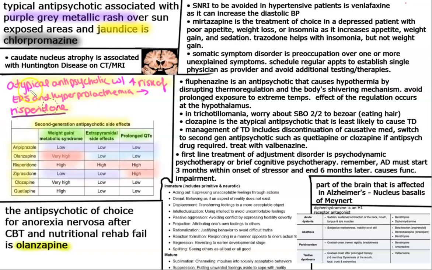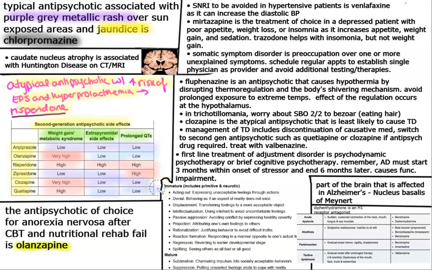For clozapine, you're going to see low chances of extrapyramidal symptoms and low prolonged QTc, but the chance of metabolic syndrome is very high. So remember, clozapine and olanzapine are going to cause increased amounts of weight gain. And then lastly, we have quetiapine. It also causes weight gain, but it has a low chance of causing extrapyramidal side effects as well as prolonged QTc.